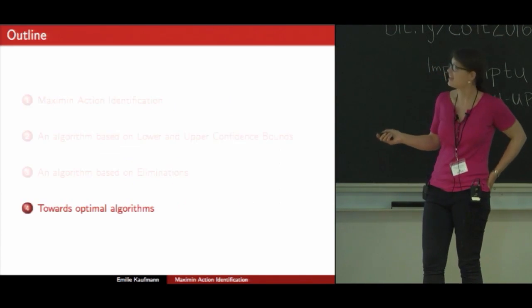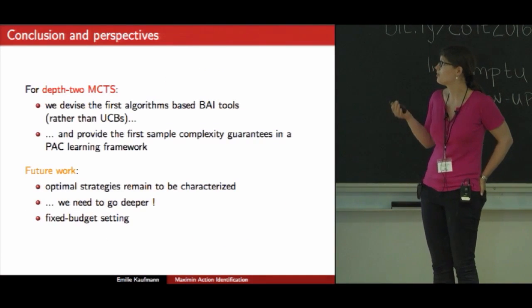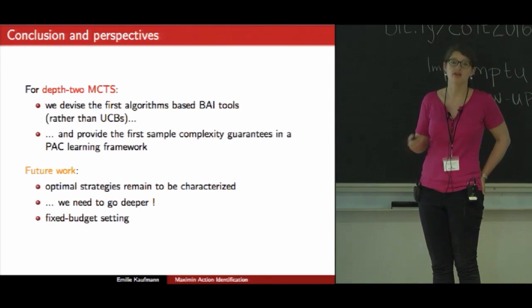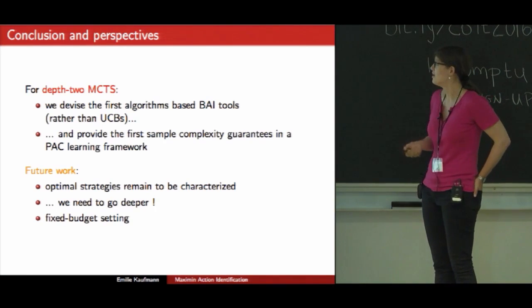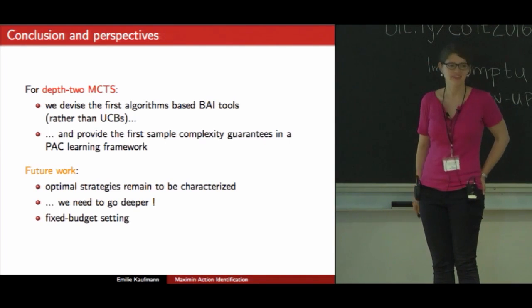So I understood that I don't have to talk about the lower bound. But yeah, to conclude, we proposed the first algorithm relying on best arm identification tools rather than UCB for Monte-Carlo Tree Search in a simpler setting. And of course, we need to go deeper. Thank you for your attention.